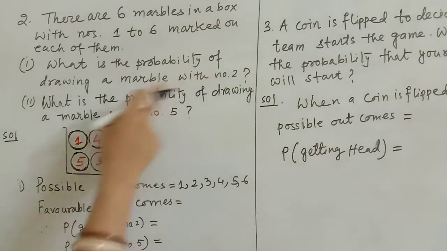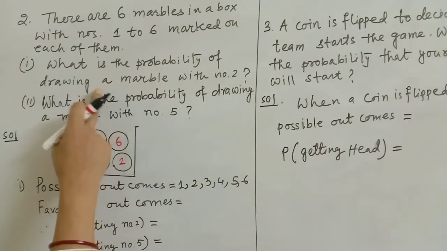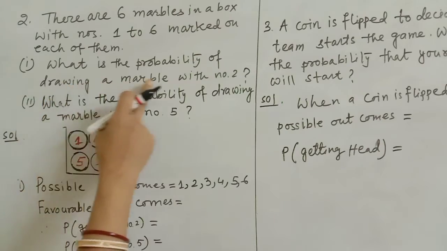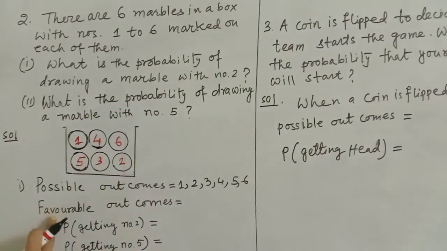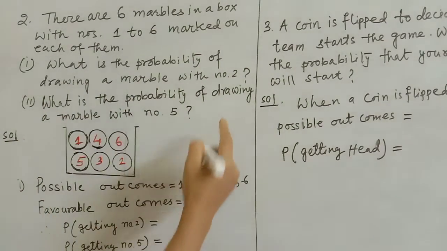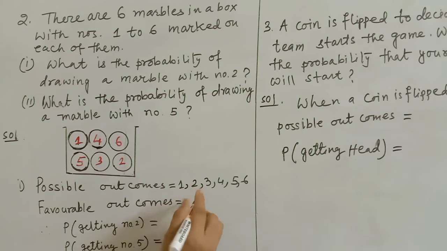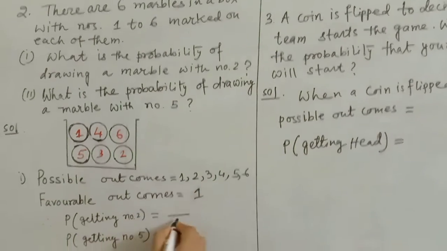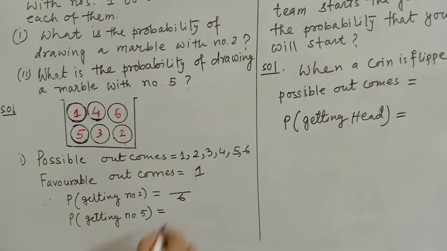Now, what is your favorable outcome? Now you are trying to draw a marble with number 2. So favorable outcome is 2, and 2 is coming here only one time. So getting a number 2, it will be out of 6 marbles, 2 is only one time.